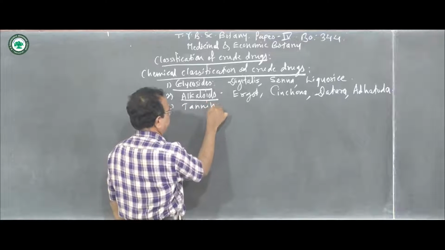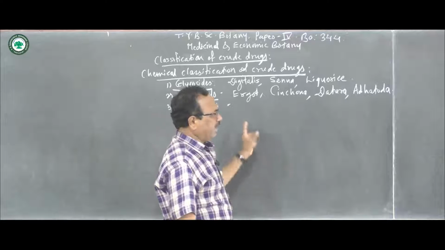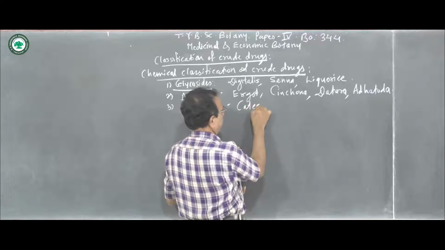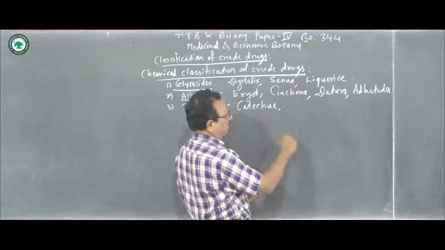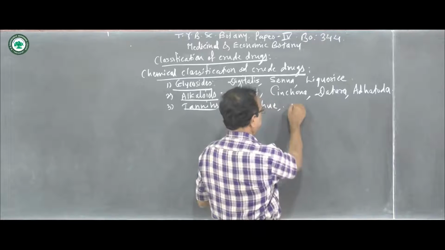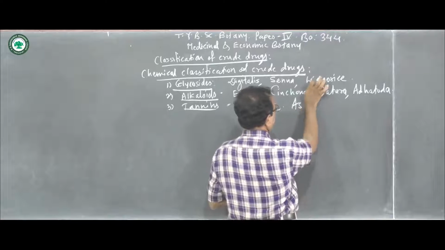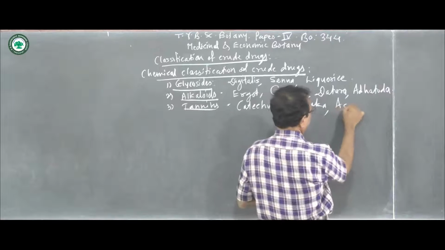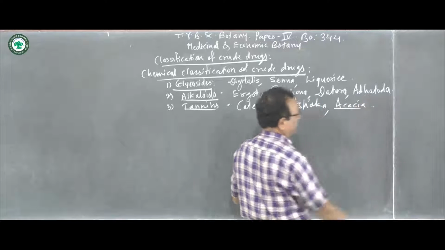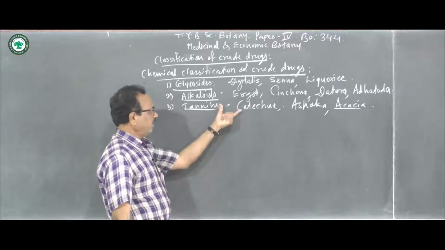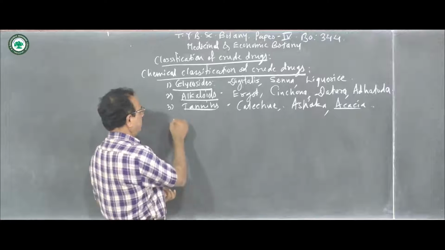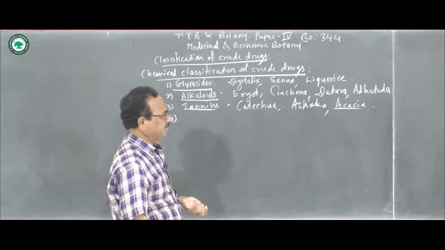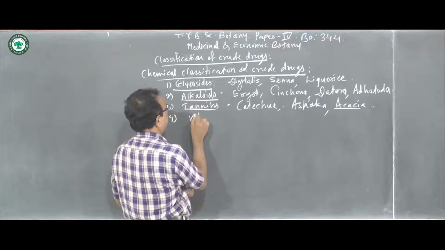Then next is the tannins. The plants which consist of tannins are kept under this title. For example, catechu, ashoka, then acacia, Caesalpinia, and so on. Thus, these plants which consist of tannin are placed under the tannin. The next is the volatile oils.